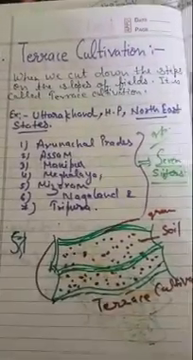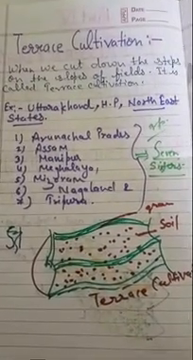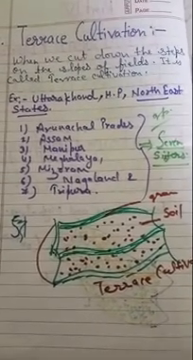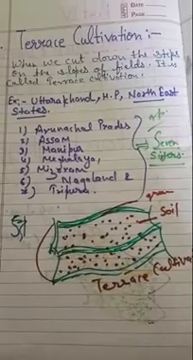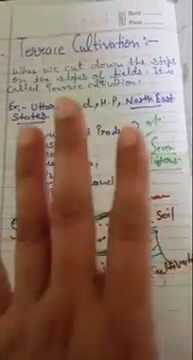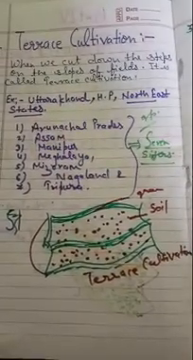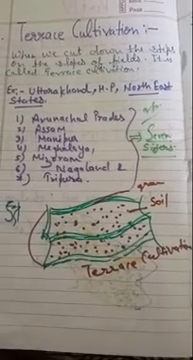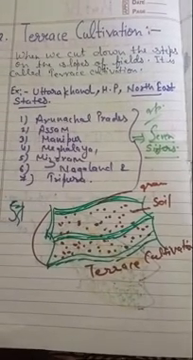Terrace cultivation is very popular in Uttarakhand, Himachal Pradesh, and the northeast states, which include Arunachal Pradesh, Assam, Manipur, Meghalaya, Mizoram, Nagaland and Tripura. These are the states where terrace cultivation is implemented. So it is in fashion that we develop our cultivation with the help of terrace cultivation.